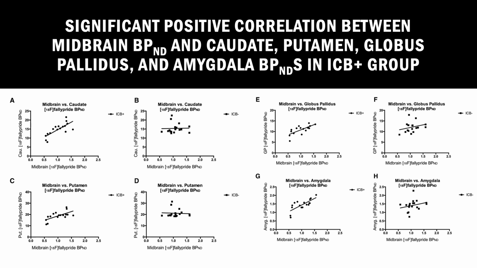Previous studies have indicated that dopaminergic projections experience different rates of degeneration in Parkinson's, with loss of dorsal striatal innervation occurring before loss of ventral striatal innervation. This denervation, interestingly, does not always affect cells regulating dopamine release to the dorsal striatum, globus pallidus, or amygdala, something which could play a role in the development of ICBs. It thus appears that ICBs are associated with greater functional preservation of the midbrain and its dopaminergic projections.